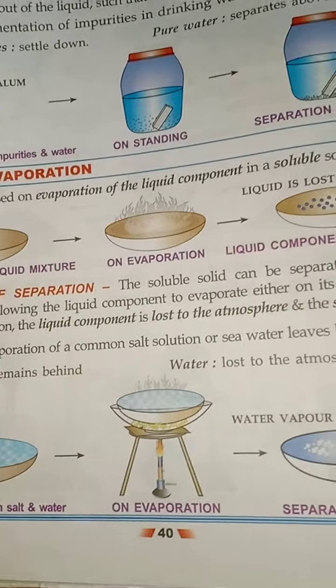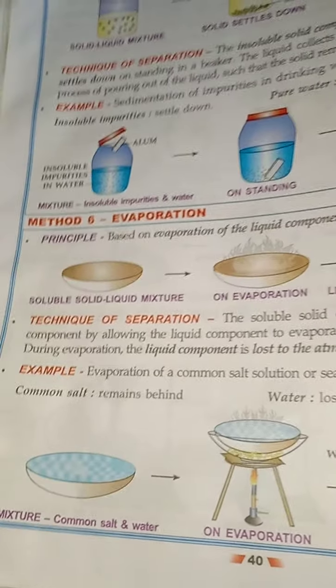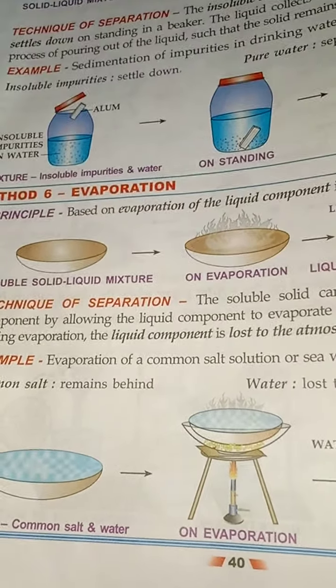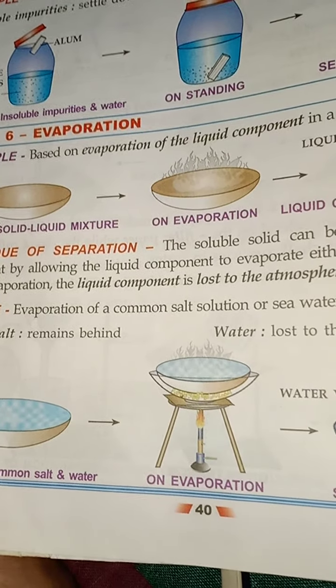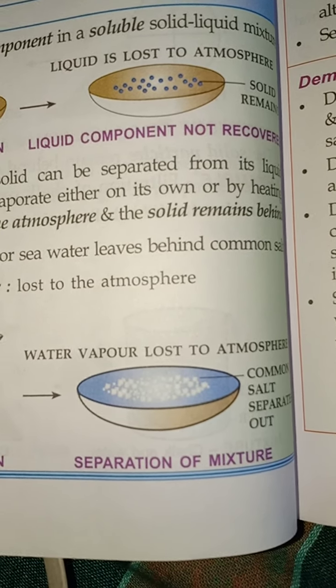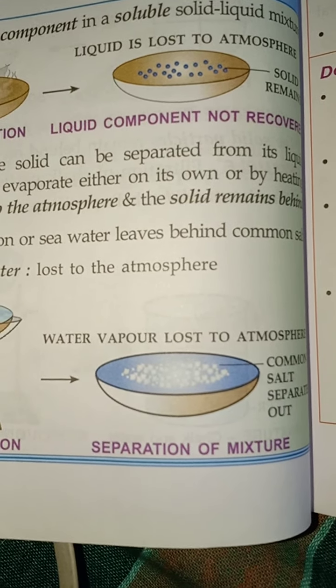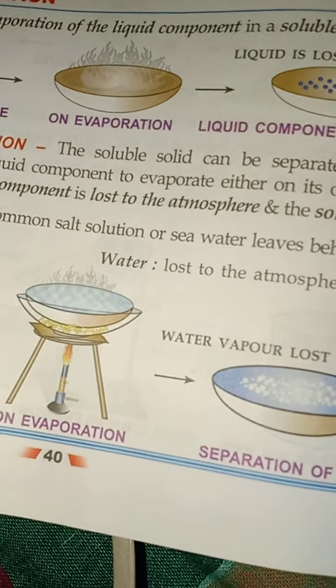The next one is the evaporation method. It's a very common phenomenon in which salt is also manufactured. Evaporation is known to all, where liquid changes to vapor state. Here we take the solution, we heat it, the liquid gets evaporated and the solid stays behind. Here in this case we have taken the example of salt solution.